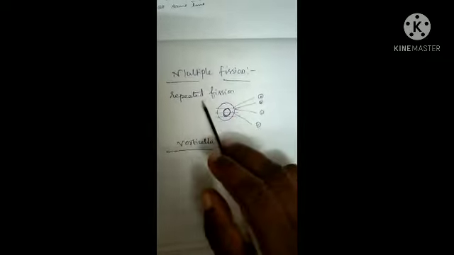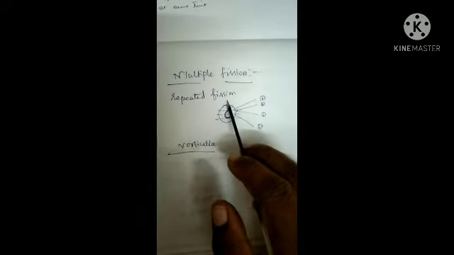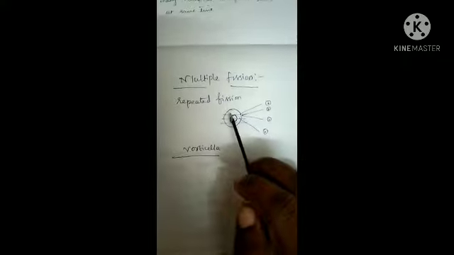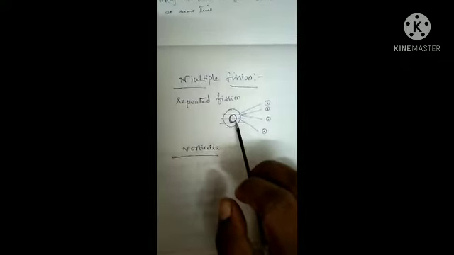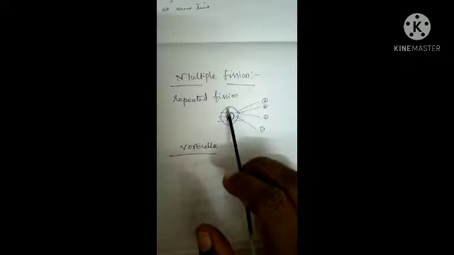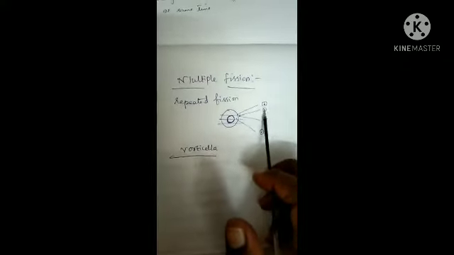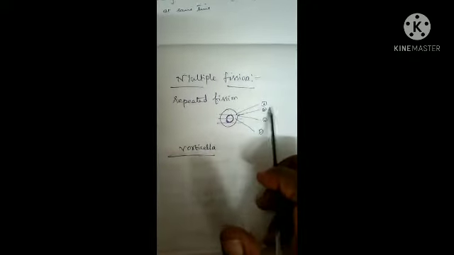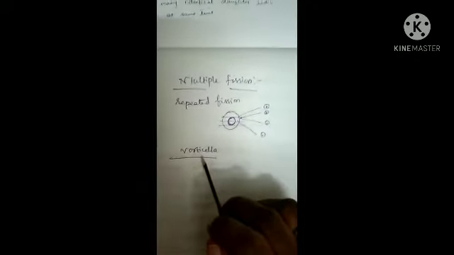Multiple fission is also known as repeated fission because the young ones do not separate from the parental body until this process is completed. For example, Vorticella.